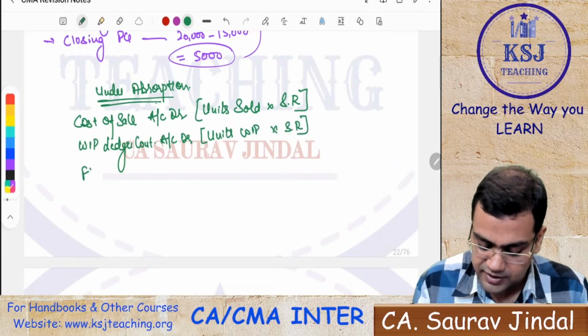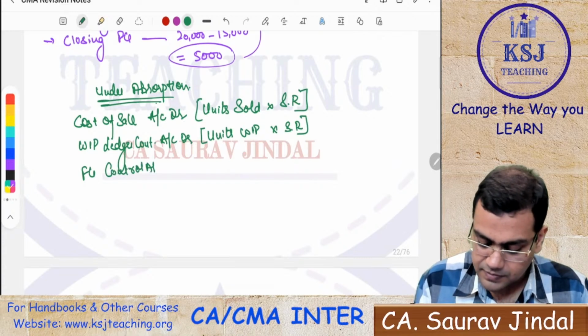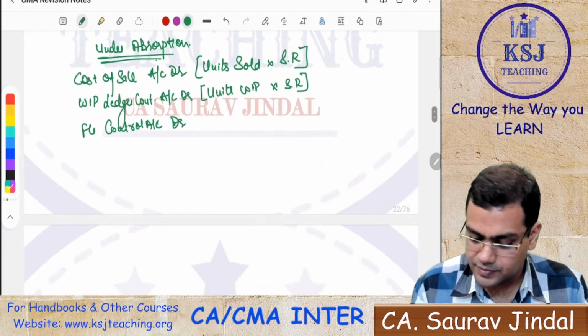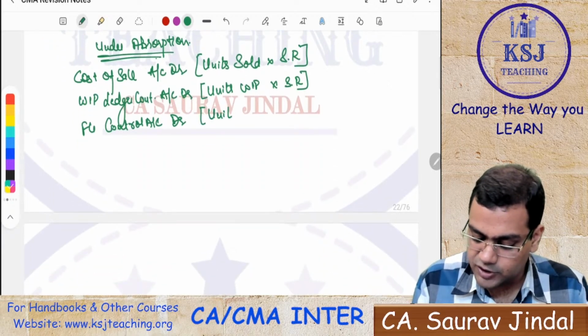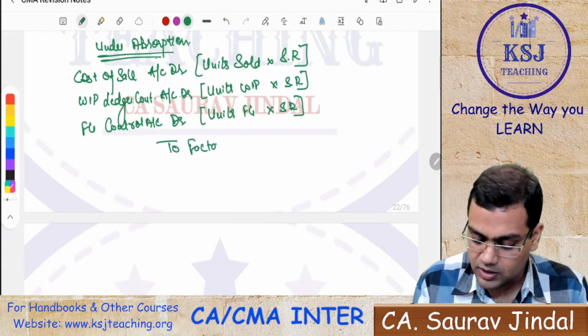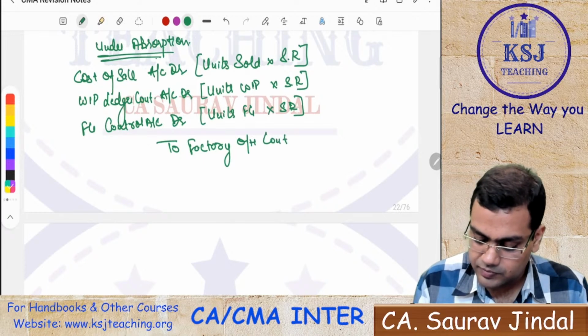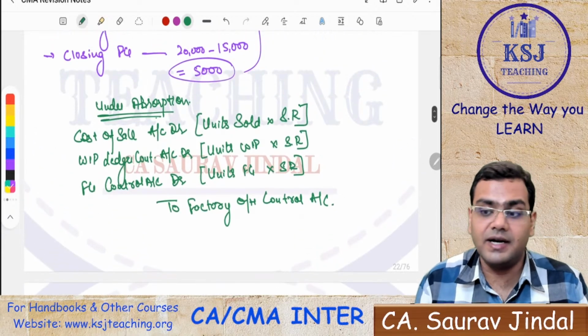Then FG, finished goods control account debit, that is units of FG, the 5,000 units multiplied by supplementary rate, to factory overheads control account. Right? This is the entry in case of under absorption.